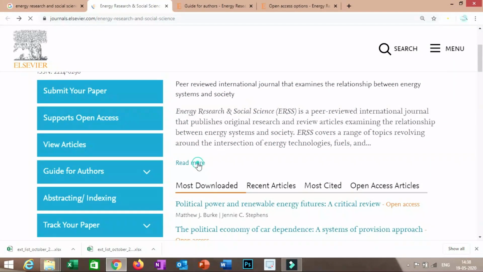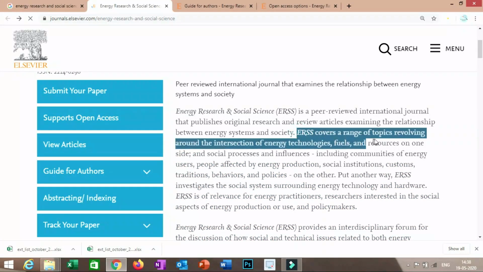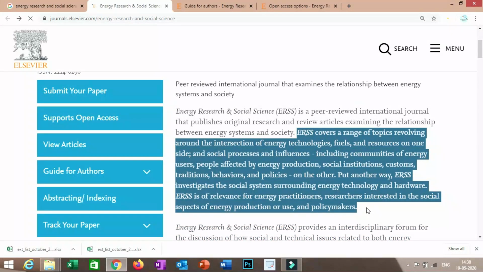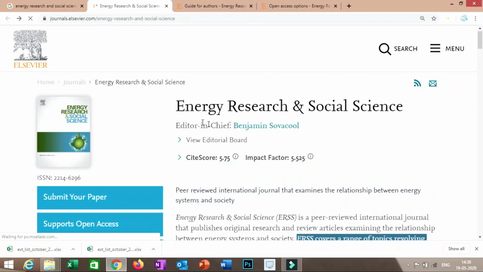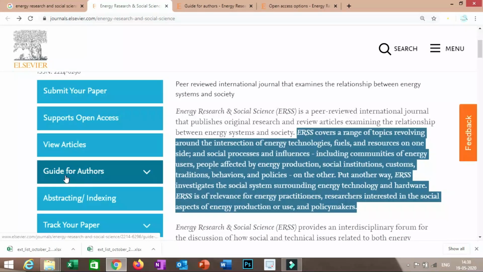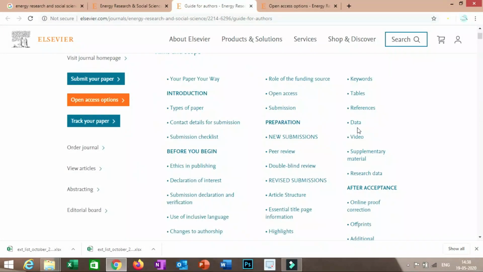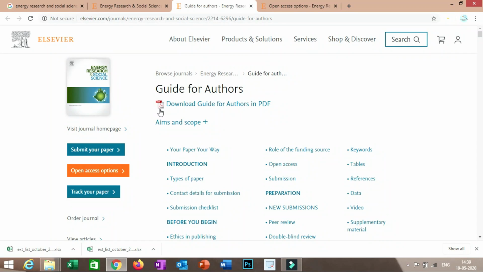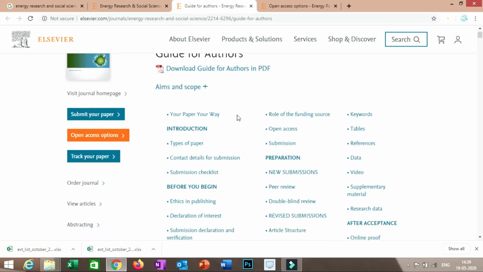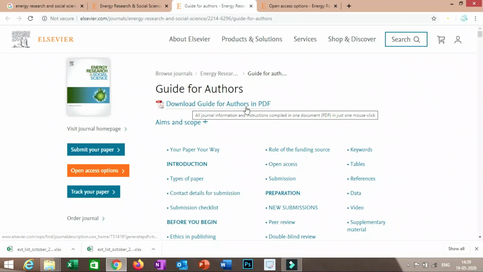See, here it is written about the theme that this journal covers this range of topics. You have to see whether your topic or area falls under these streams or categories or not, and only then can you move towards submitting your research article in this journal. We will have different options. We will just go to the guide for authors. Here you will get complete guidelines about formatting your manuscript. You have to download the guide for authors in PDF and follow these guidelines so that you will be able to format your manuscript.